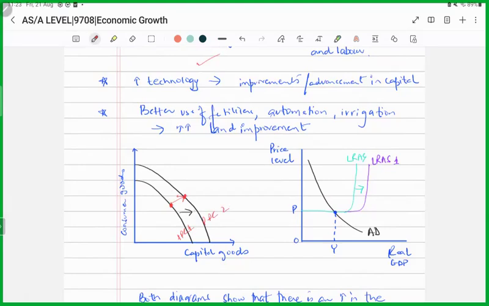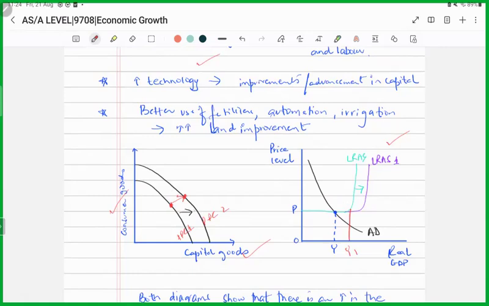That means now the people of that country would be able to enjoy more of both consumer goods and capital goods, right? How can it be represented graphically in terms of long run aggregate supply curve and aggregate demand curve? So now, if the aggregate demand curve was AD, now since there has been an improvement, the long run aggregate supply curve shifted outwards towards the right, from LRAS to LRAS 1, right? So now you'll be producing at Y1.